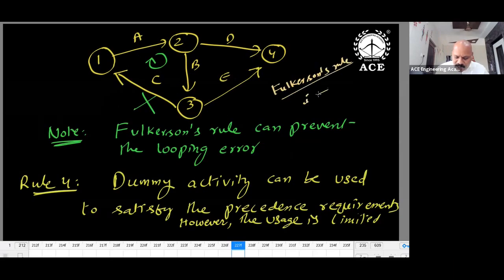Fulkerson's rule says I to J. Tail I, head J. Tail number should be less than head number. So 1 to 2 correct, 2 to 3 correct, 3 to 1 objectionable. If you maintain Fulkerson's rule properly, then we can avoid the looping error.